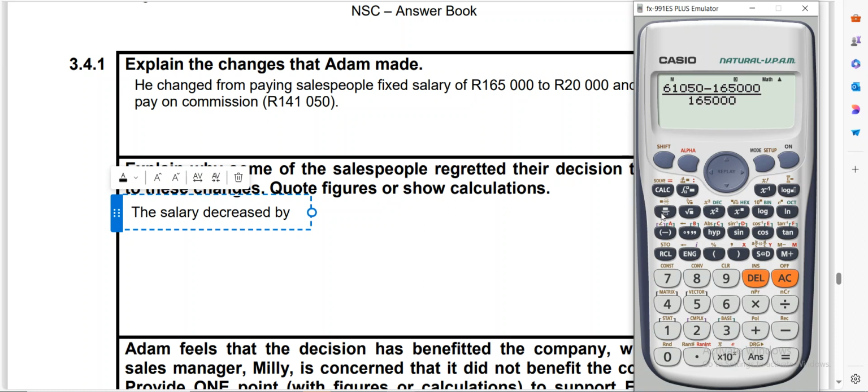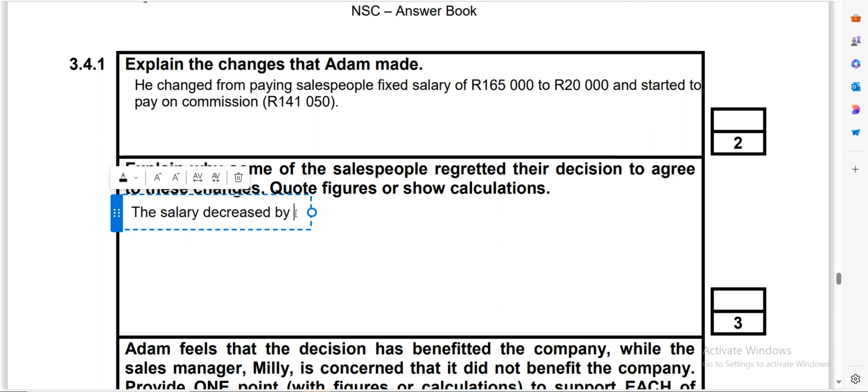Remember, we are looking for the percentage change, and then multiply by 100. It is giving us, let's see, so their salary decreased by 2.39%, hence it's a negative, and we will be worried if your salary decreases. So it has decreased by 2.39%.